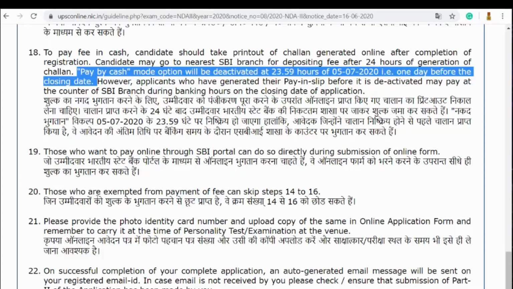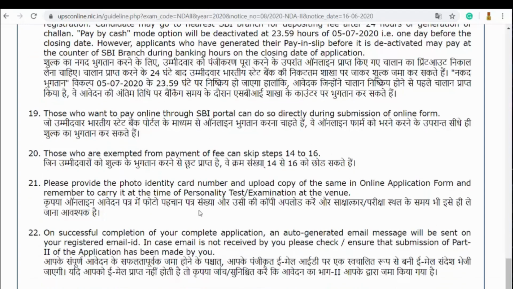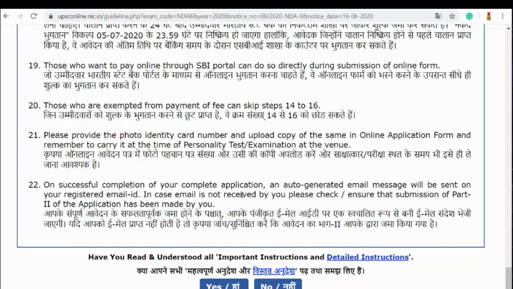There are even a few candidates who are exempted from the payment of fee. Those who are exempted under the rules of the UPSC can skip the steps 14 to 16 that I have discussed here. On successful completion of your complete application, an auto-generated email message will be sent to your registered email ID. In case the email is not received by you, please check and ensure that the submission of Part 2 of the application has been made by you.